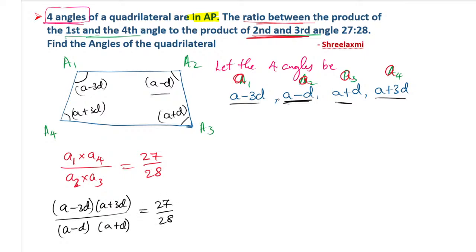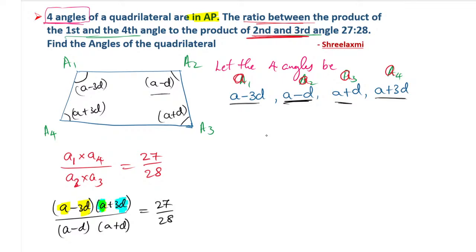Yes, it is a very easy question. It is not a difficult question. So now we multiply them and find the result. Here you see a minus 3d into a plus 3d.